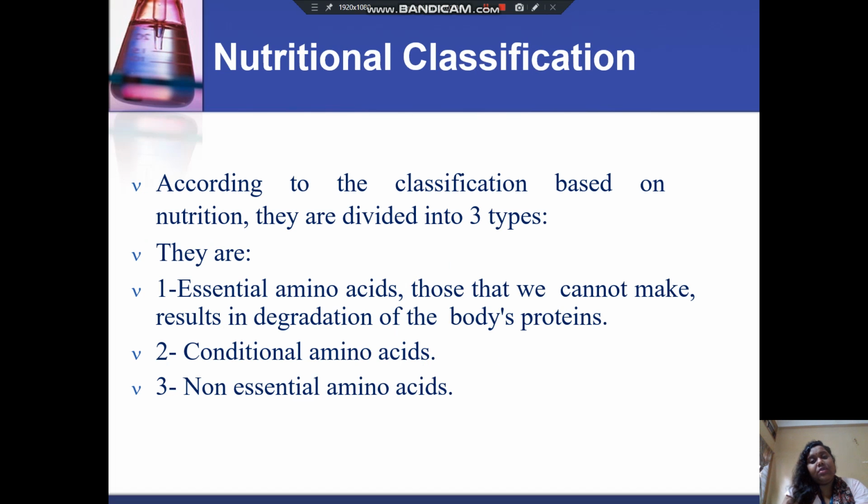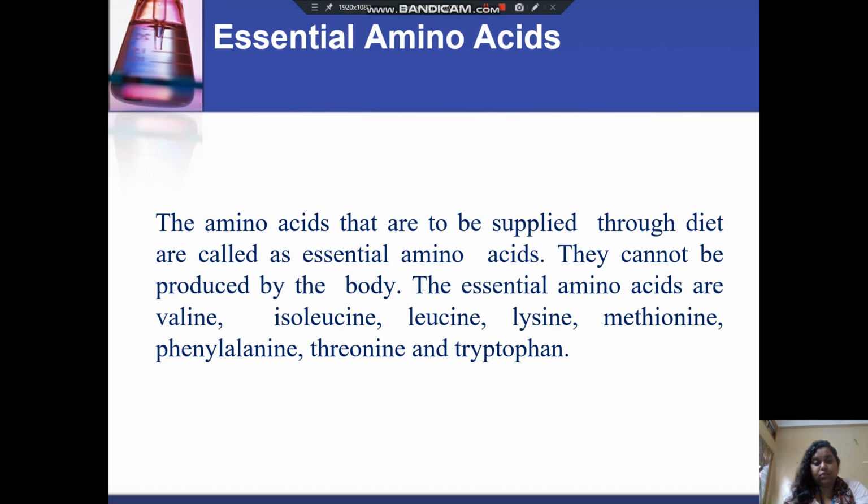So now comes the nutritional classification. According to the classification based on nutrition, amino acids are divided into three types. Number one, essential amino acids, those that we cannot make. Secondly, conditional amino acids, and thirdly, non-essential amino acids.